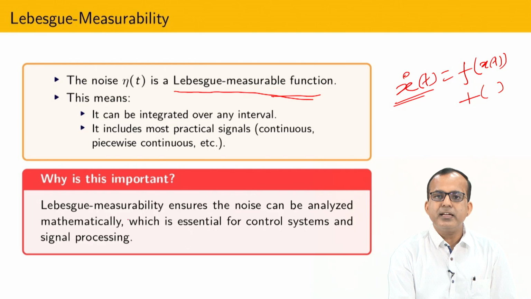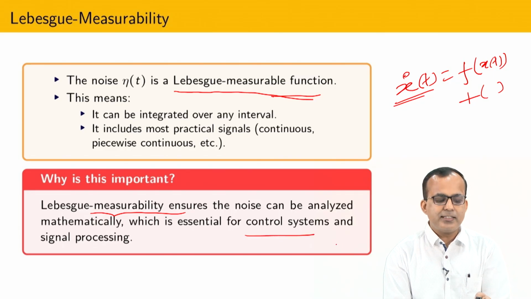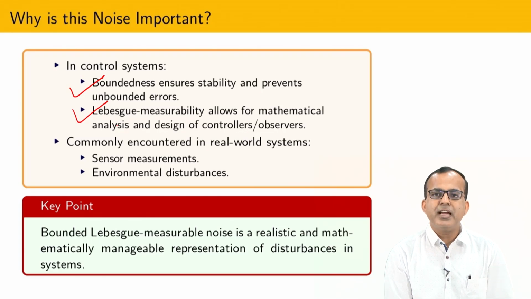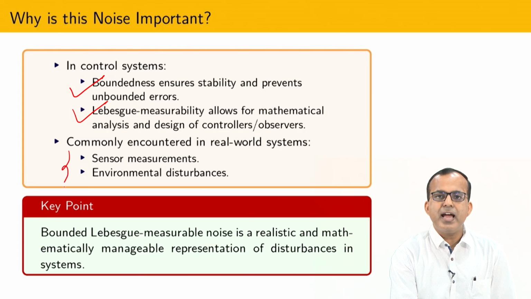Okay, and obviously if Lebesgue measurability is there, then the theoretical proof of the control, once that is coupled with the differentiator, is easy. Whenever we are considering noise, we are considering these two conditions, one for stability, another to give the mathematical guarantee in the presence of some kind of noise. And in the realistic world I have sensor and environmental disturbance, and it is possible to show that these kinds of disturbance will satisfy all the above properties.